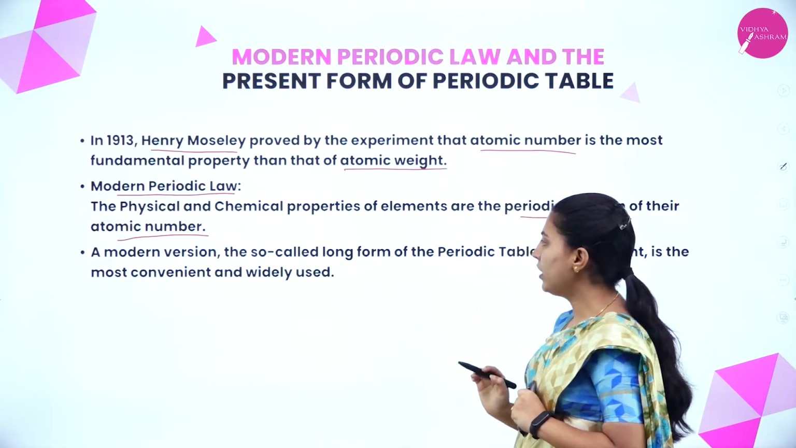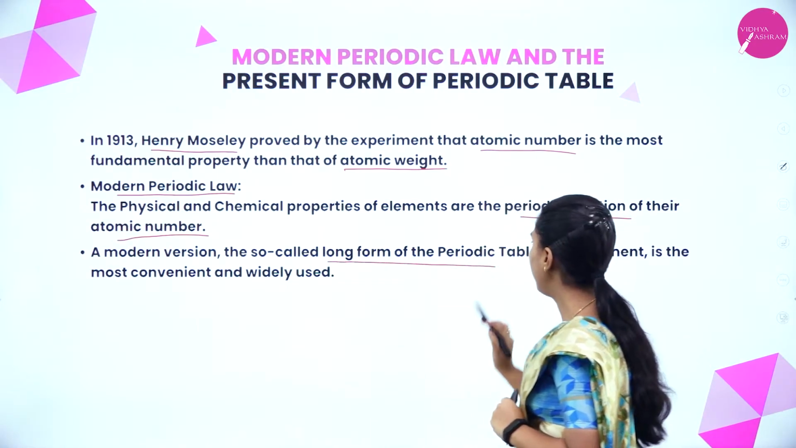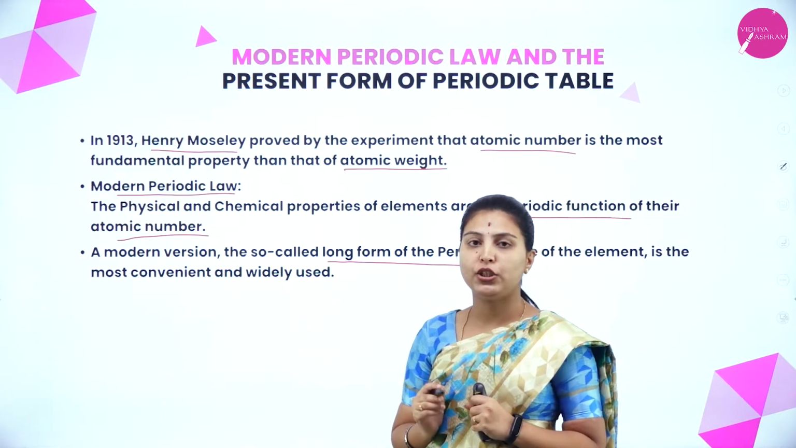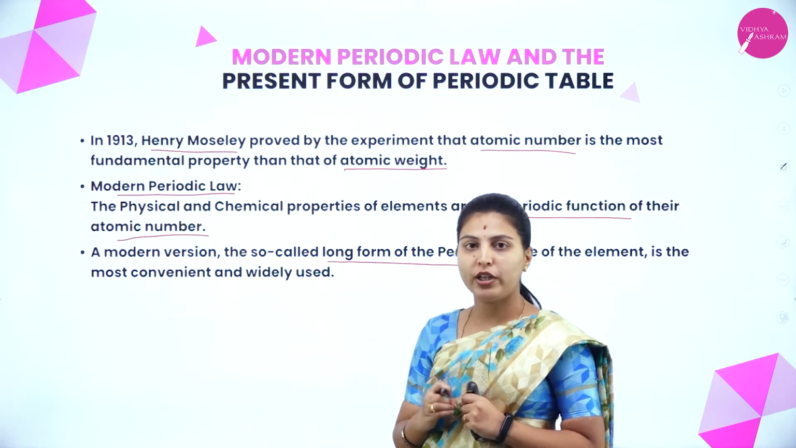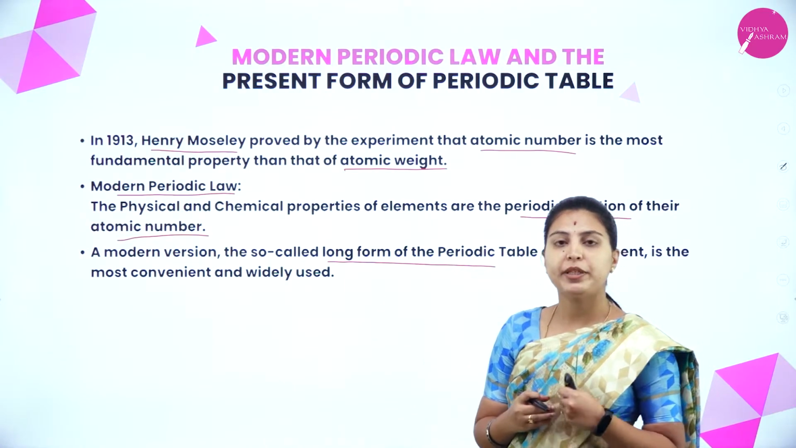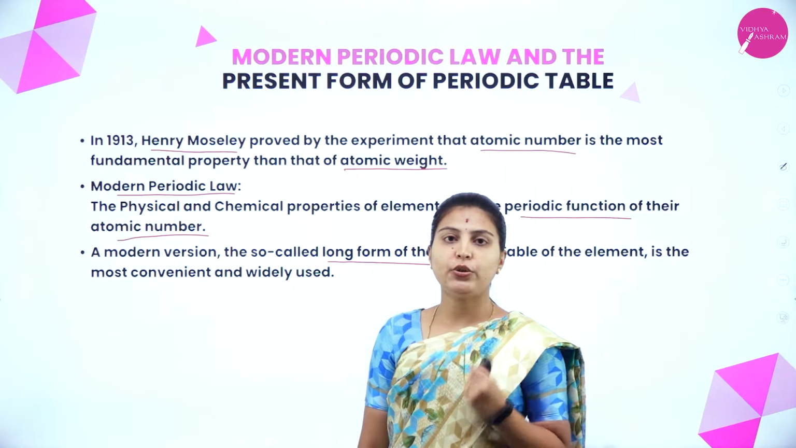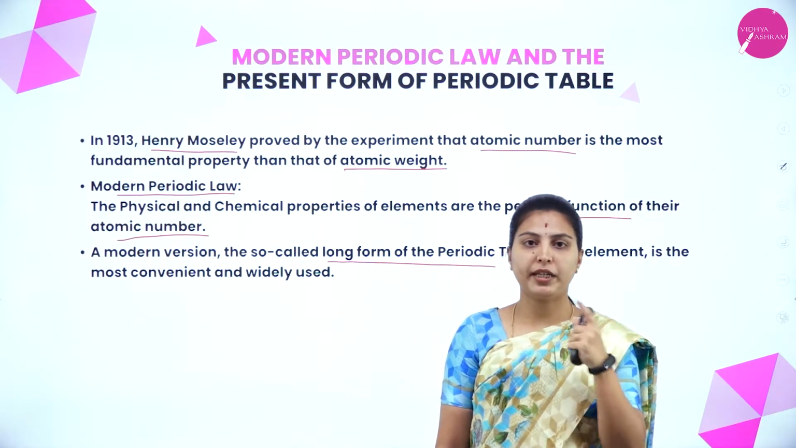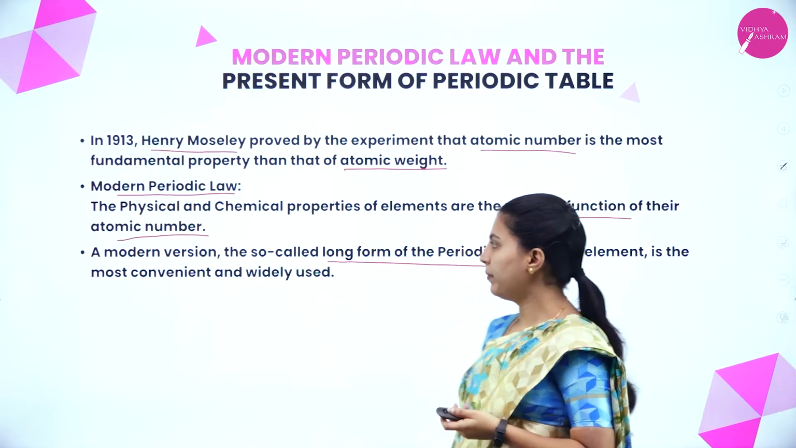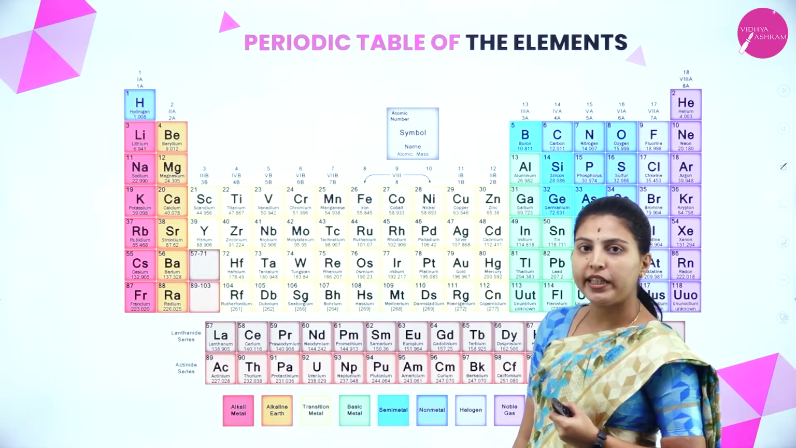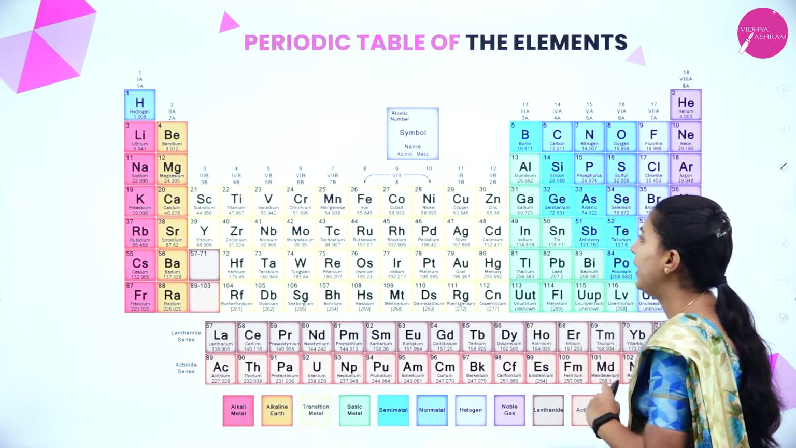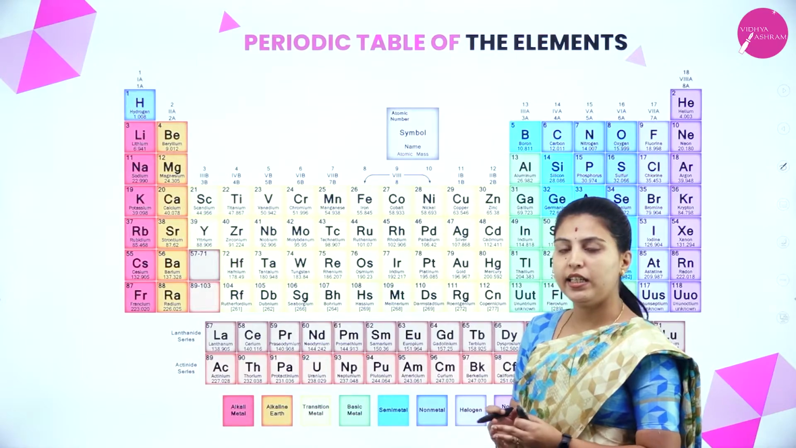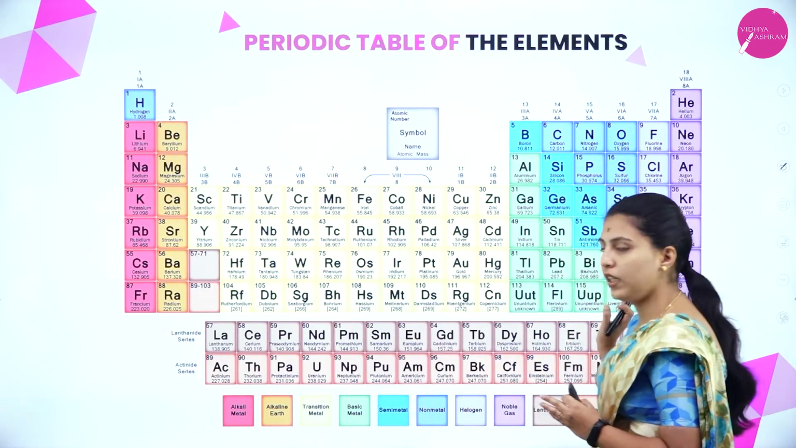A modern version, the so-called long form of the periodic table of the elements, is the most convenient and widely used. Whatever we are following now, the modern periodic table is convenient to remember its properties, the whole elemental properties also. This is the periodic table of the elements, the present form that we are seeing in our studies.